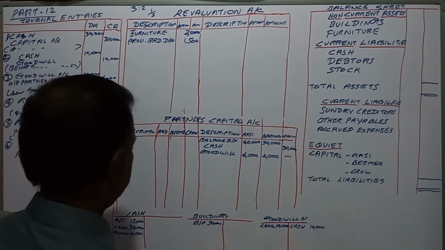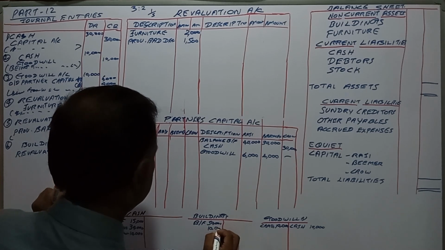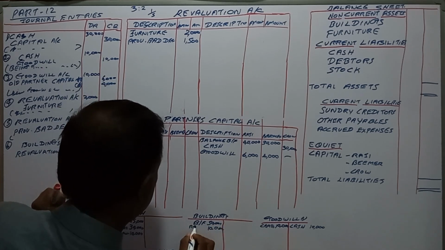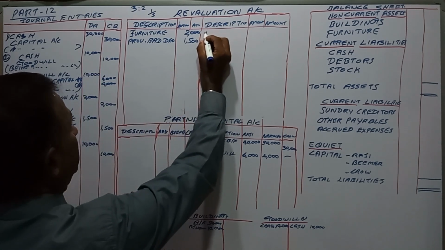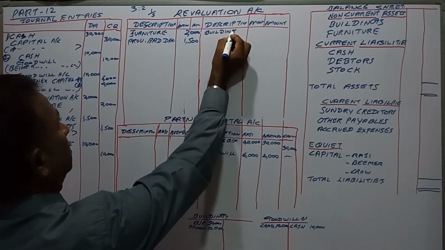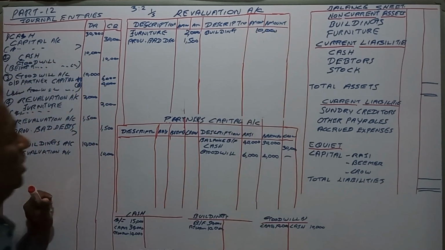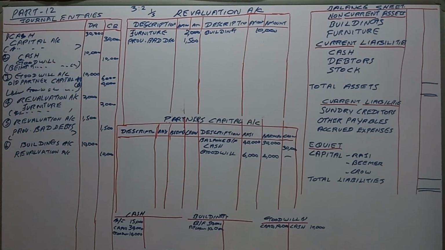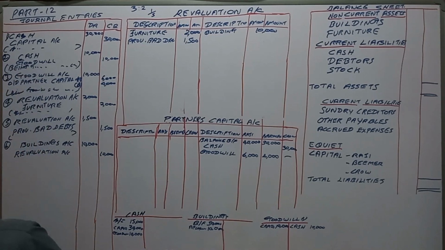Building account debit, revaluation account credit, 10,000, right? Then the adjustments are complete.